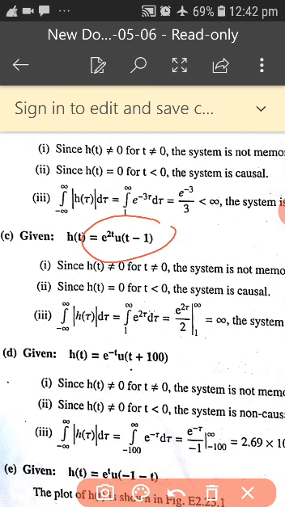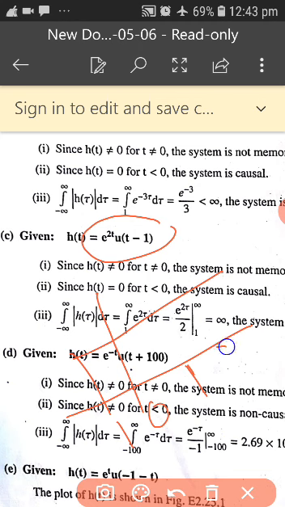That is h of t is equal to e to the power of 2t into u of t minus 1. As usual, we know that u of t minus 1 means you are going to write it from 1 on the axis. This is your u of t minus 1, and this has been multiplied with the exponential e to the power of 2t.